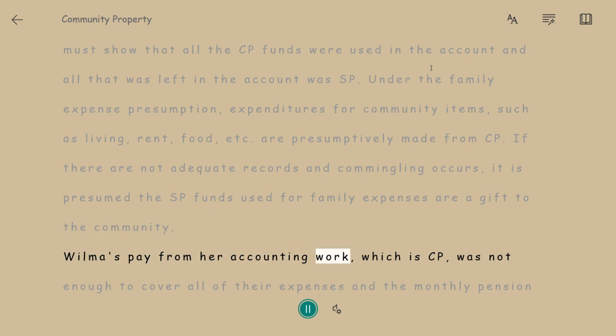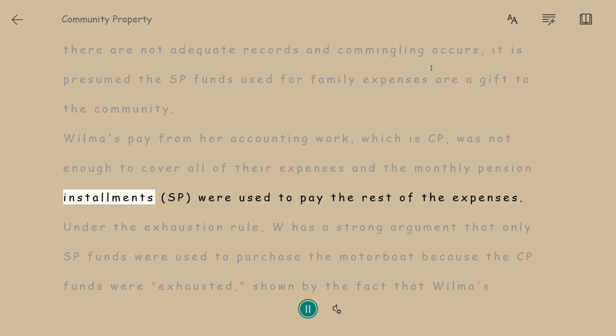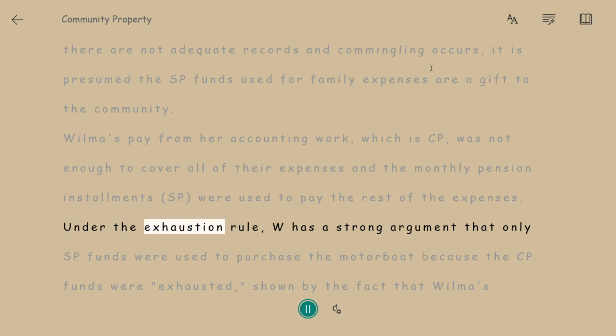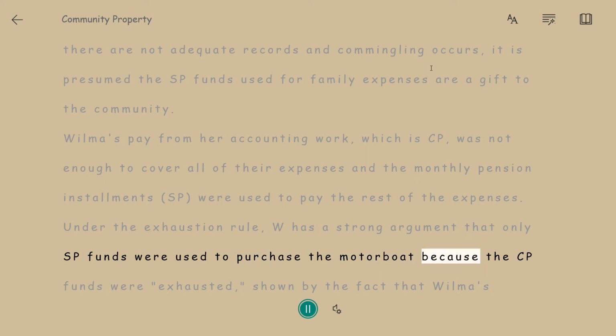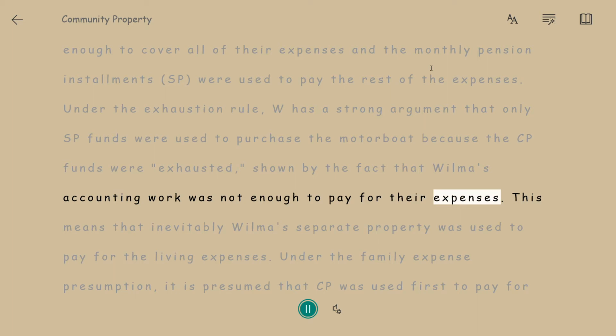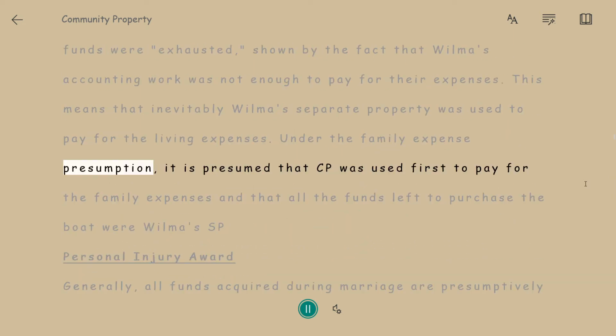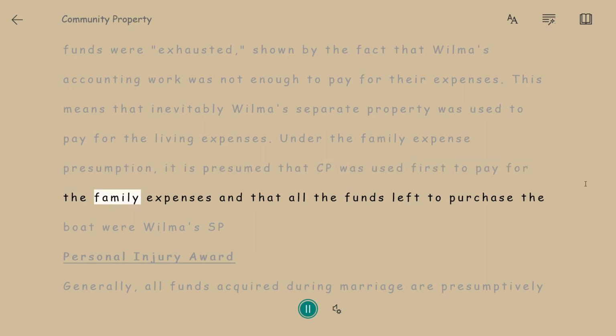Wilma's pay from her accounting work, which is CP, was not enough to cover all of their expenses, and the monthly pension installments, SP, were used to pay the rest of the expenses. Under the exhaustion rule, W has a strong argument that only SP funds were used to purchase the motorboat because the CP funds were exhausted, shown by the fact that Wilma's accounting work was not enough to pay for their expenses. This means that inevitably Wilma's separate property was used to pay for the living expenses. Under the family expense presumption, it is presumed that CP was used first to pay for the family expenses, and that all the funds left to purchase the boat were Wilma's SP.